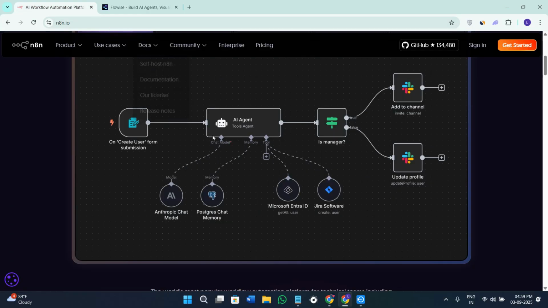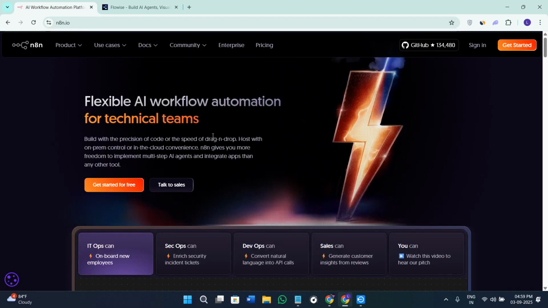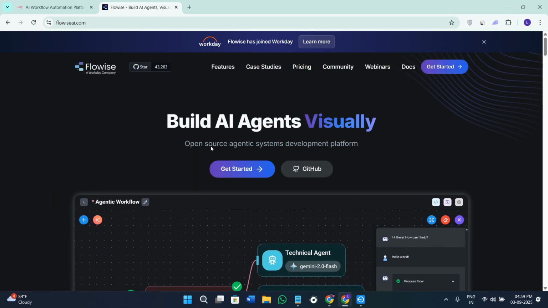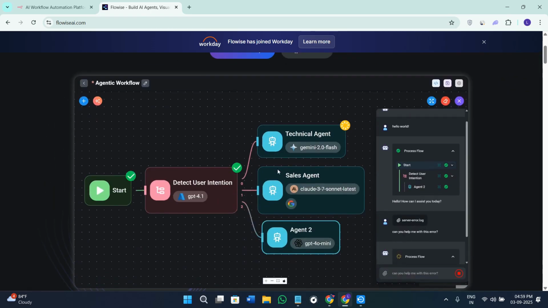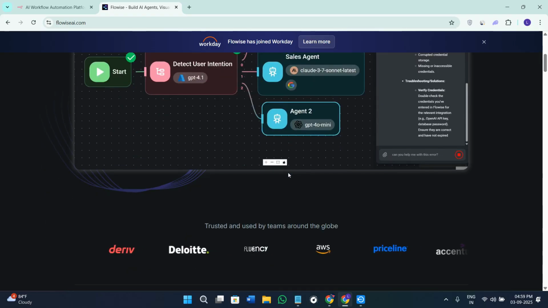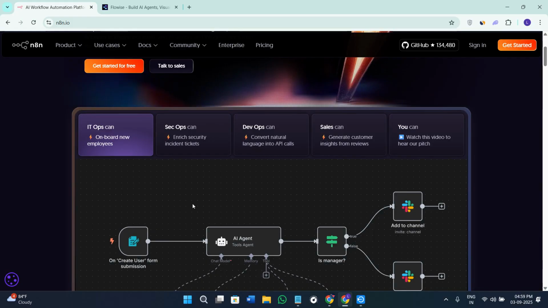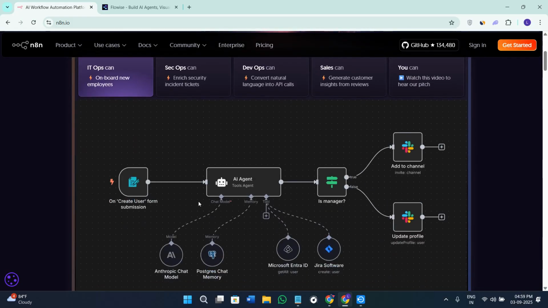Now, if I talk about the key differences between these two, I would like to say that N8N is actually best for general automation, giving you complex integrations and connections with multiple services. If I talk about the strengths of Flowise, it is best for building AI applications, chatbots, and custom GPT powered assistants.